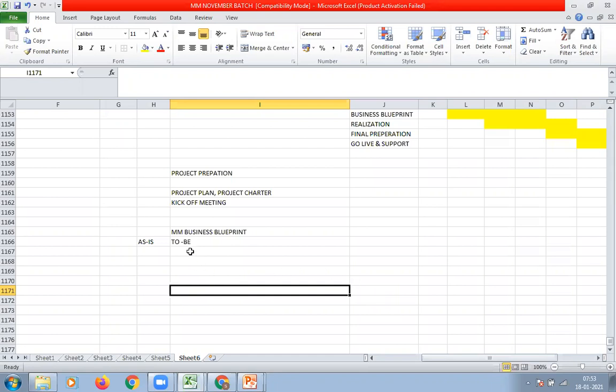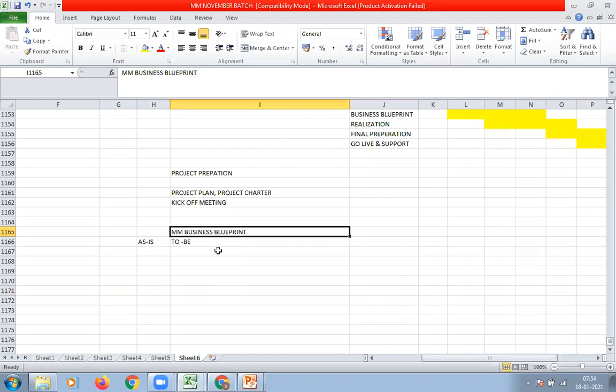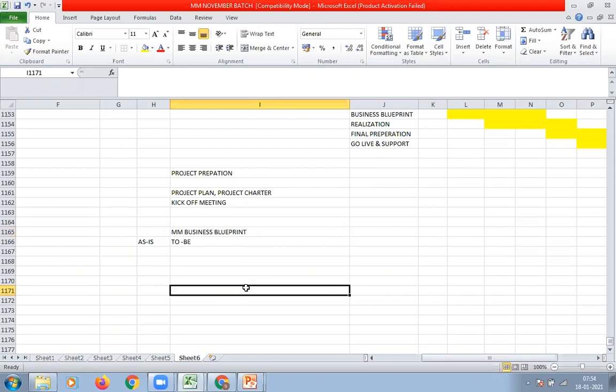That is the reason we have to make sure that the business blueprint is correct and approved by our customer. Without their approval, we cannot start configuration. And in this phase, what is the output? The business blueprint document is the output in the business blueprint phase.